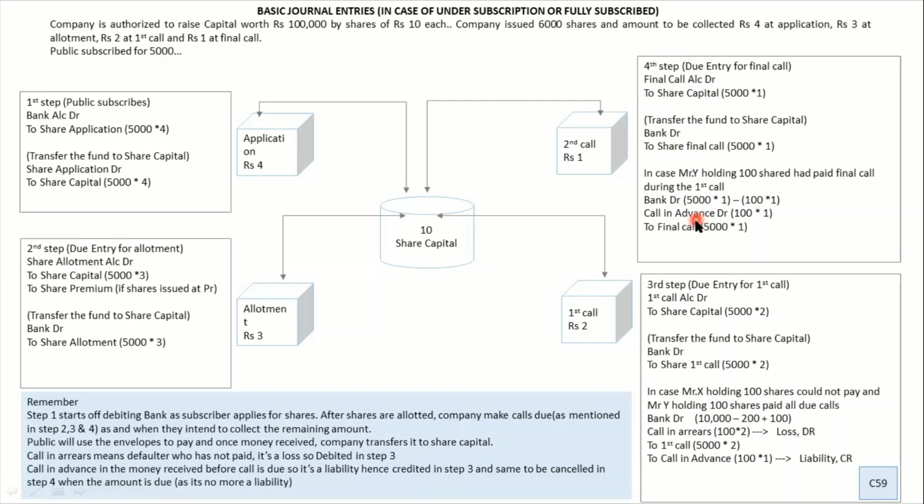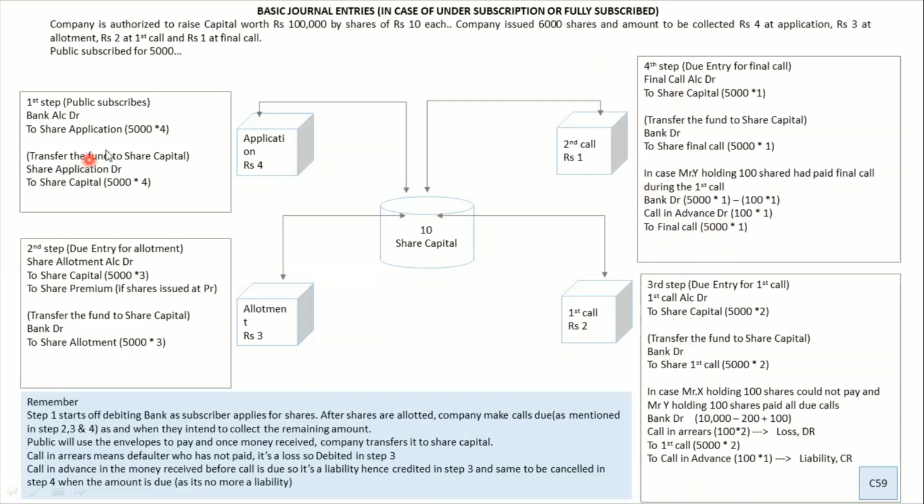Now this is where you have to understand the accounting logic. Why did you credit call in advance? Because it was a liability you got before time. But when it is time to get it, will that be a liability? No, you have to cancel it. And how do you cancel a liability? By debiting it. So that is what you did. Call in advance, you debited to final call. I hope this slide is very clear to all of you.